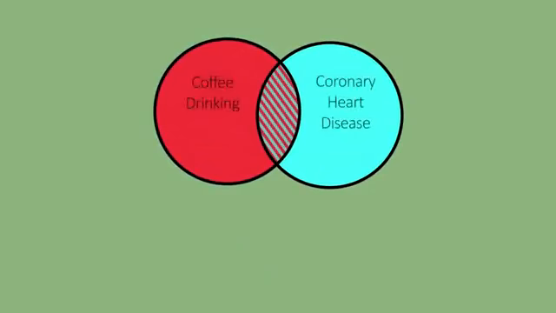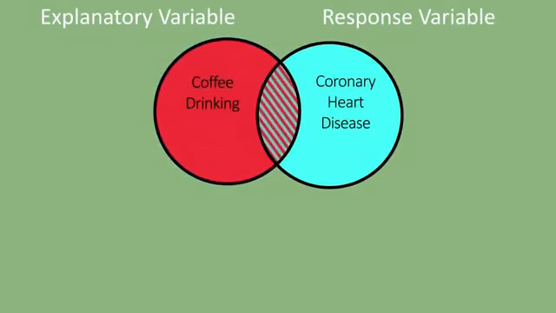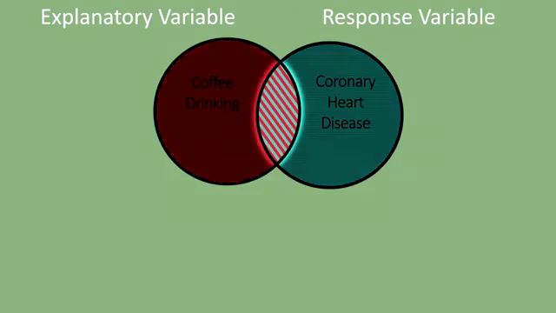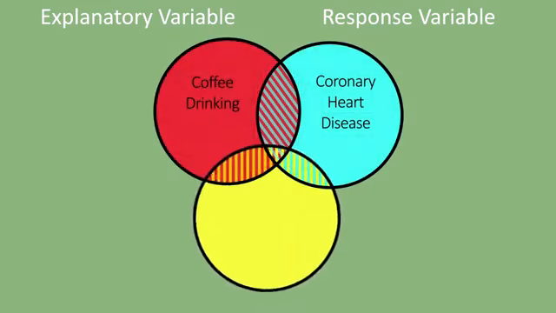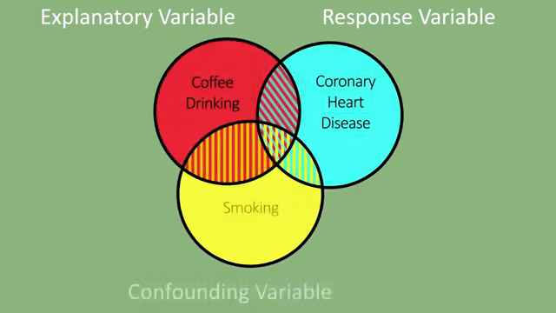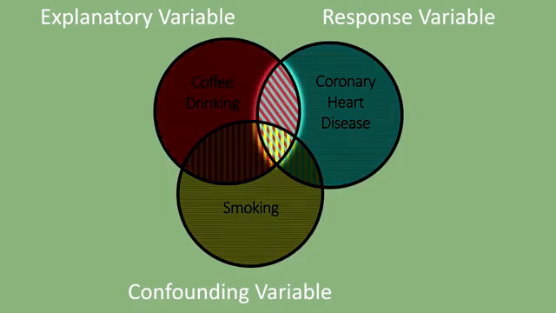When we're looking at the association between coffee drinking and coronary heart disease, the overlap you see in the Venn diagram is what we're testing. We're saying, is that overlap significant? Are they significantly associated? When we add the potential confounder of smoking, we're asking, is coffee drinking still significantly associated with coronary heart disease after we partial out the overlap that can be accounted for by smoking?